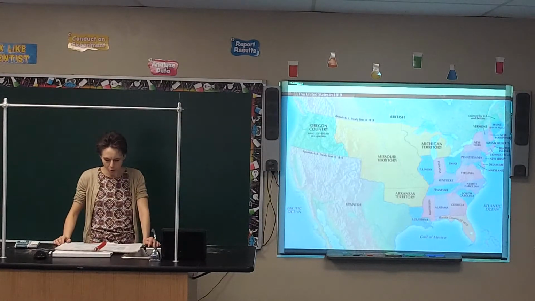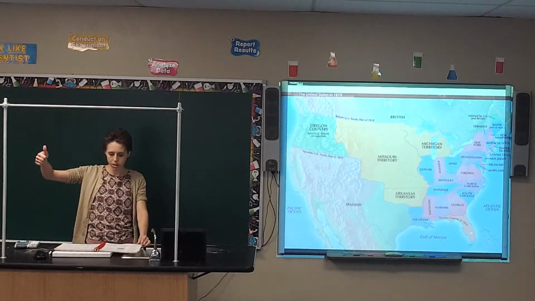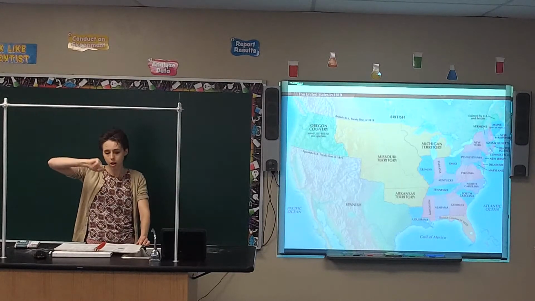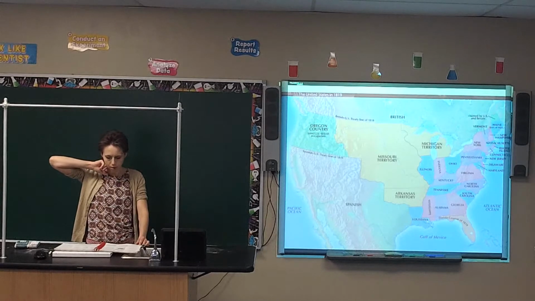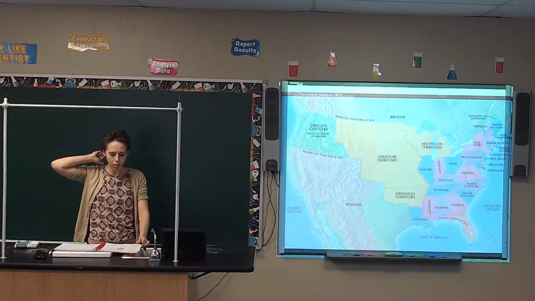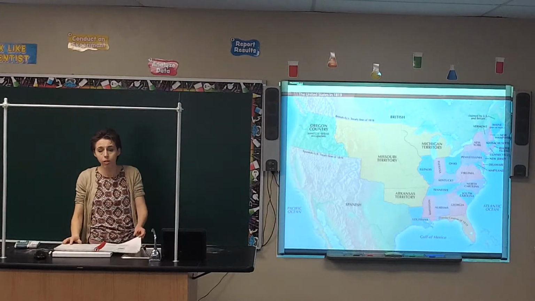Number 3, who were the favorite sons in the election of 1824? That was John Quincy Adams, William H. Crawford, Henry Clay, and Andrew Jackson. So those are the 4 favorite sons. Number 4, what led to the tariff controversy during the 1820s? Congress adopted a higher tariff to protect the northeastern manufacturers at the expense of the southern economy. Alright, you can go ahead and put that away.